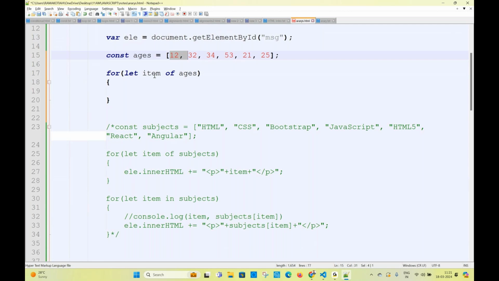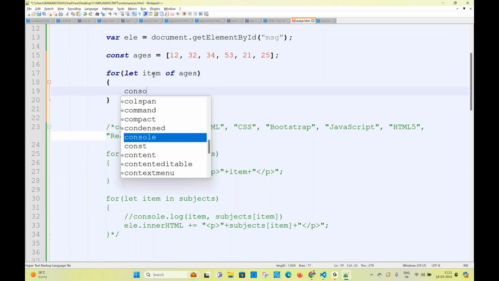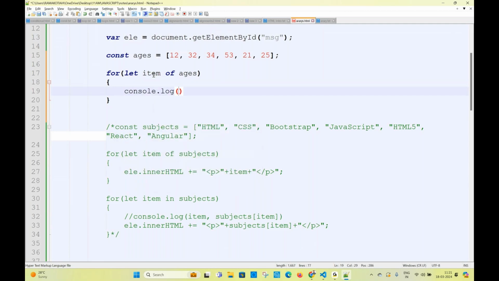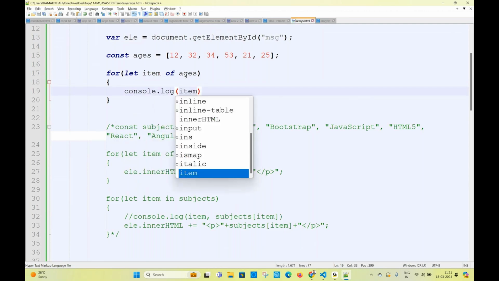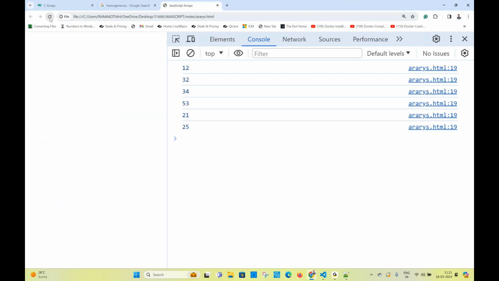So anyone. That's why I'm taking the variable name as item. You take X, Y, Z, no problem. This is the variable name. Always take a meaningful one. Right. So now console.log of item. What are you going to get? You're going to get all the items in the console.